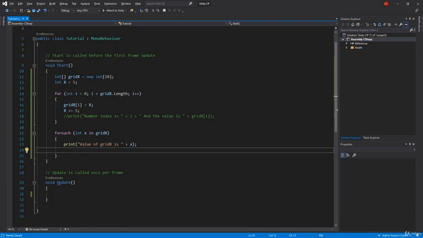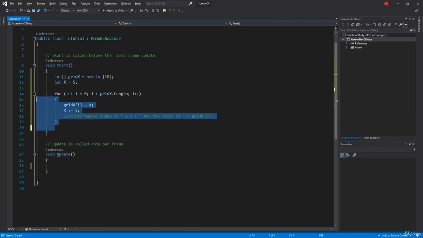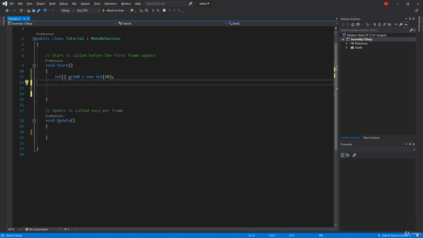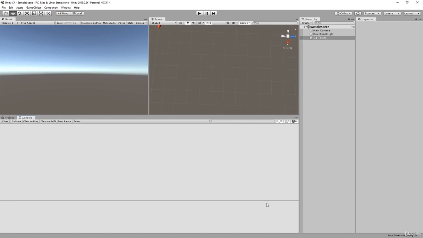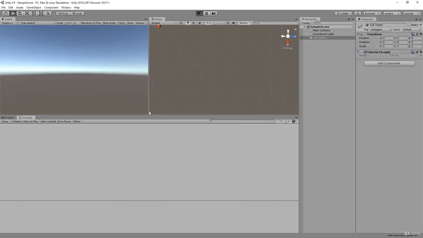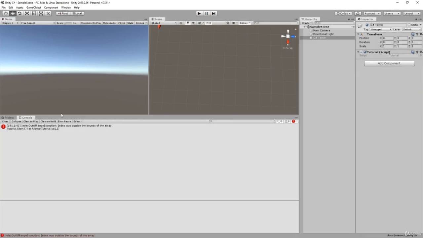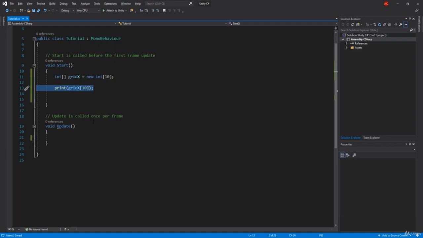But also what I want to mention is the problem that we're going to have. Let's say, for example, we want to reach grid X of 11. So print grid X of 10, for example, because we have 10. As you saw before, we're going to get an error. Right now, no errors. We can run the script, everything's fine. But when we click play, we're going to see index was outside of bounds of the array. This means that you're trying to access something that is not there. The same will happen when you want to get an object that does not exist. You're trying to get an integer that does not exist.